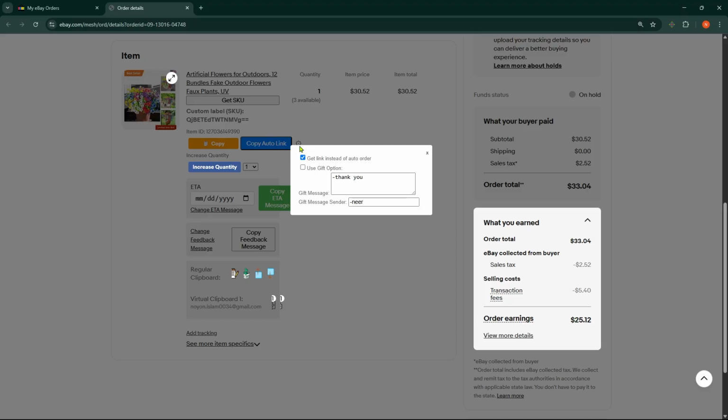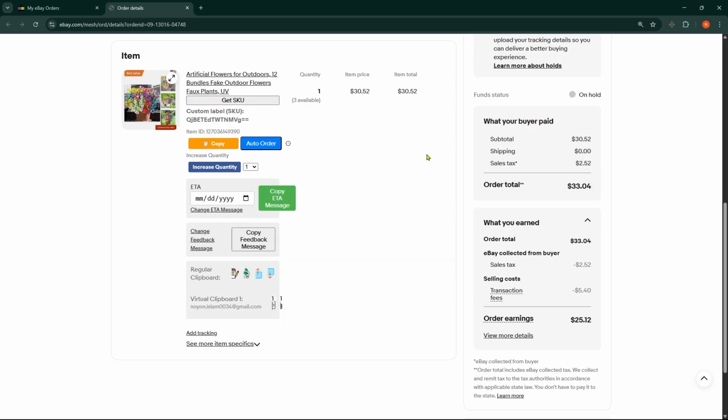If Get Link instead of Auto Order is enabled, make sure to disable it for direct ordering. If you'd like to use the gift option, enable it. This ensures the product is sent without any of your personal information. Next, type your gift message, and in the gift message sender box, enter your store name. Once done, close the configuration window.